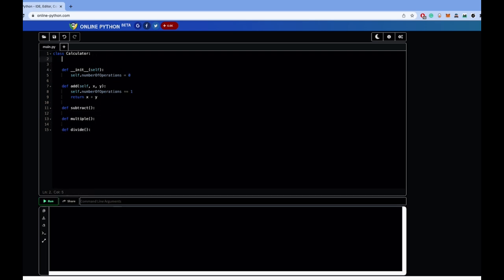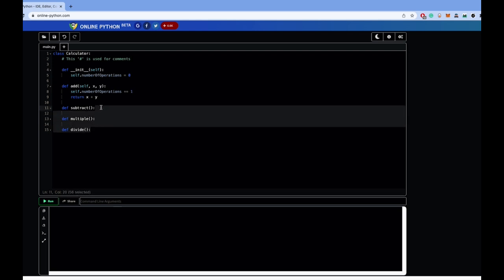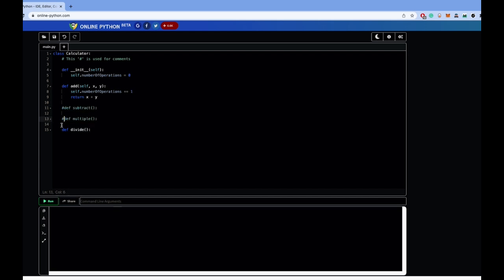Another important note is that the hashtag symbol is used for comments. In code, comments represent informational text that is not run by the system. So let's comment this code out. Oops. Oh, well, it seems like there's no easy way to comment all these out at the same time.